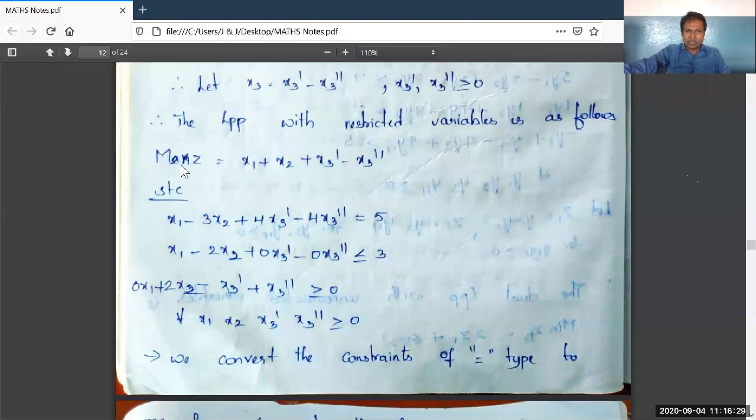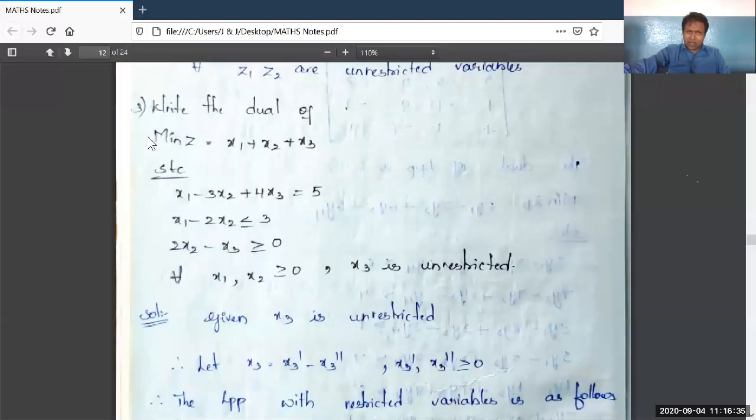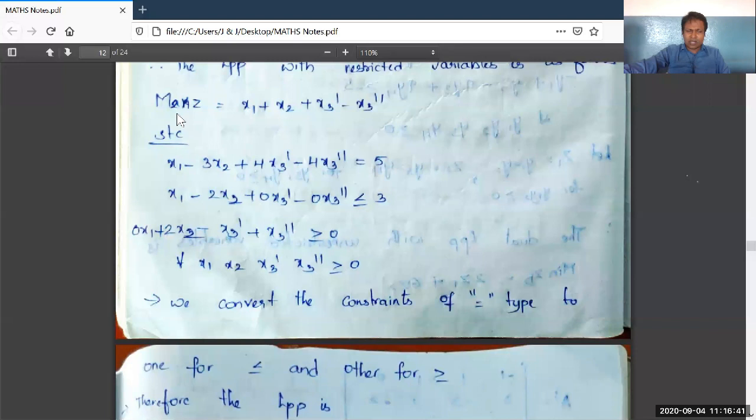It is min z. Don't get confused. It is min z, as the given LPP is containing min z. It is also min z, not max z. It is written by mistake. Subject to constraints. See here, x3 dash, x3 double dash are inserted in the first constraint and the second constraint, right? And in the third constraint also.